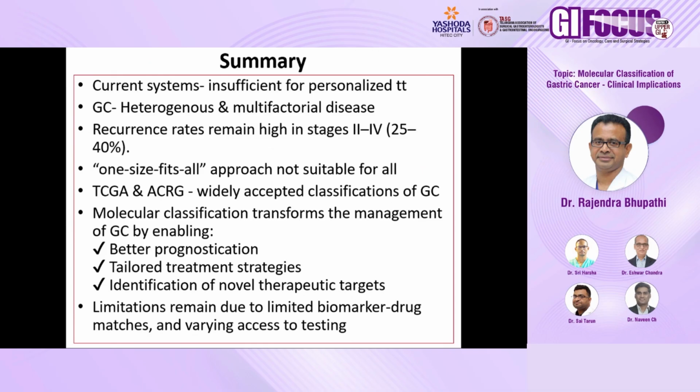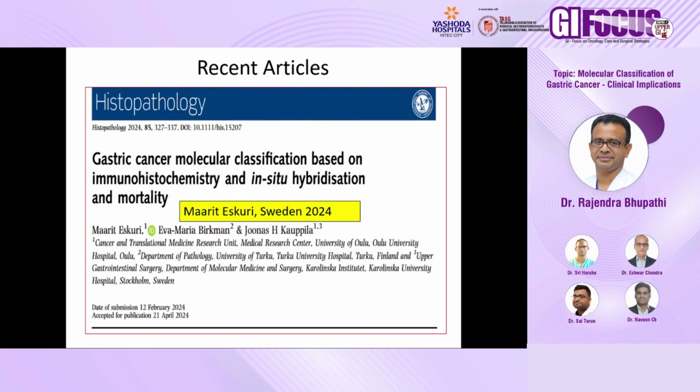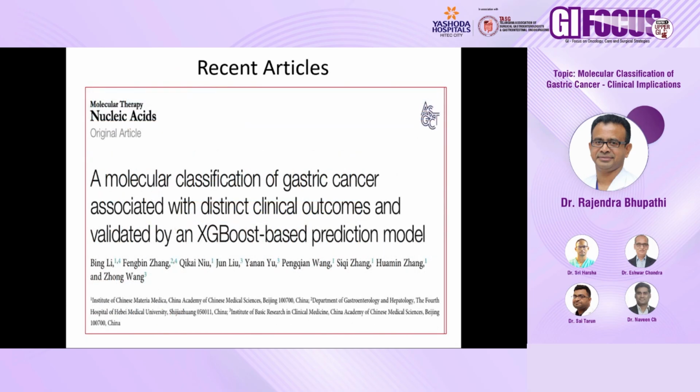The molecular classification transforms the management of gastric cancer by enabling better prognostication, tailored treatment strategies and identification of novel therapeutic agents. The limitations are limited biomarker-drug matches and varying access to testing. These are the articles which I have used for my search, the majority of them being recent articles.